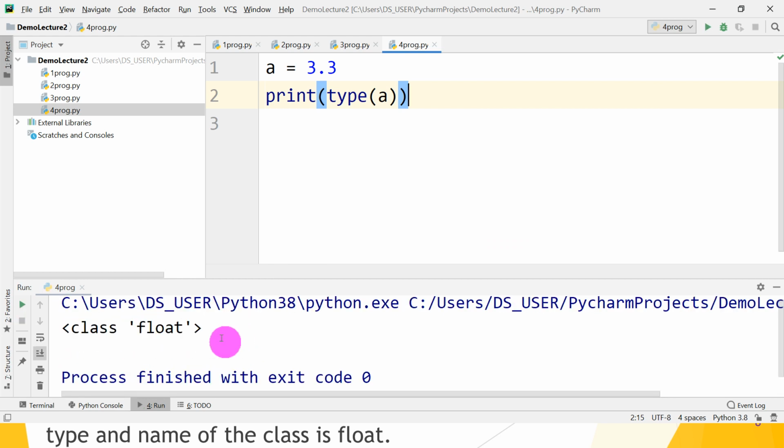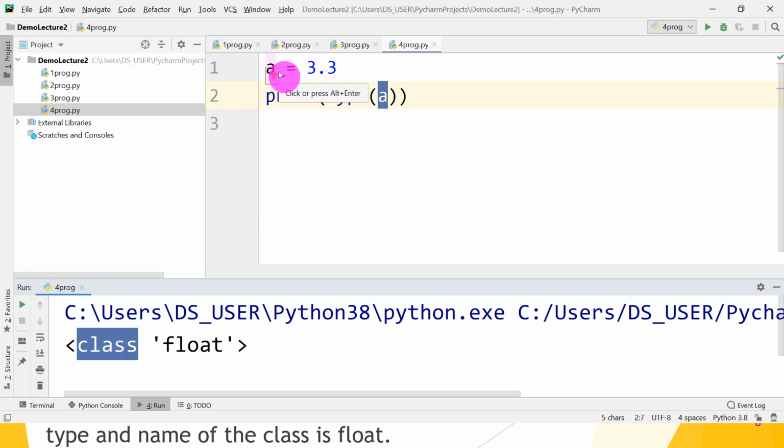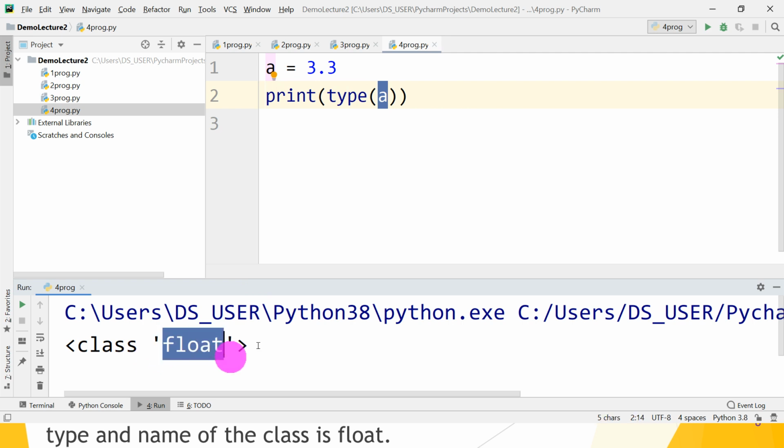So what is the output? The output is class. Actually A is of type class. Everything in Python is in the form of an object, that is, a class. A is an instance of a class, that is an object. And what is the class type? That is the name of the class, float.